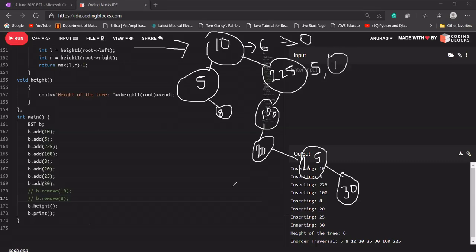It means height comes from down to up and depth comes from up to down. Let's say we have come from 0 to 1. We have come here and here the height of this tree will be 4 and the depth will be 2. Okay, is it clear for everyone now? It's a simple concept. For height you go from down to up and for depth you go from up to down.